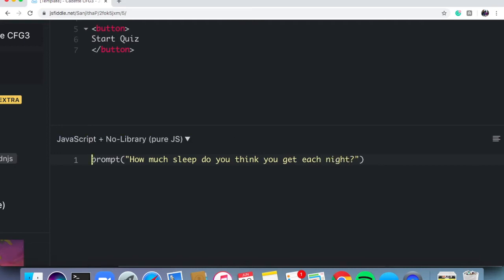And then here's the thing. I want to store whatever the user typed in, right? I want to store whatever their answer was so I can keep that information for later and have it display and do fun stuff with it. So we are going to store whatever they wrote in a variable. So I'm going to place my cursor at the beginning of line 1, and then I'm going to say var, to show I'm creating a variable, and let's give it a name. I'm going to call this one sleep amount. Say equals, and then at the very end, let's place a semicolon to finish it off.